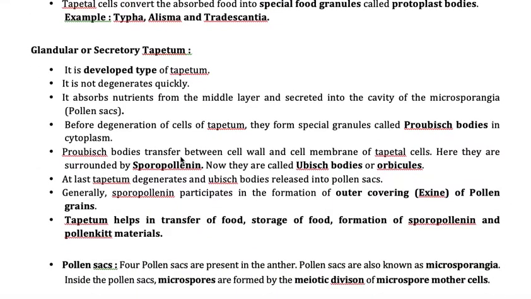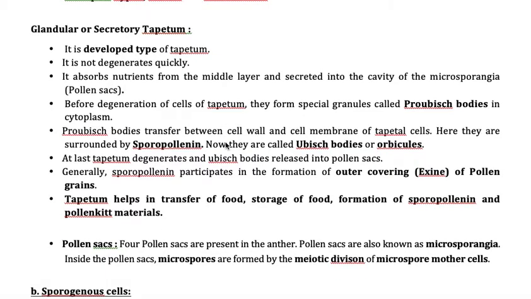Whereas the glandular or secretory tapetum is the most developed, and most angiosperms consist of this glandular or secretory tapetum. It does not degenerate so quickly; it even remains for some time after the maturation of the microsporangia.